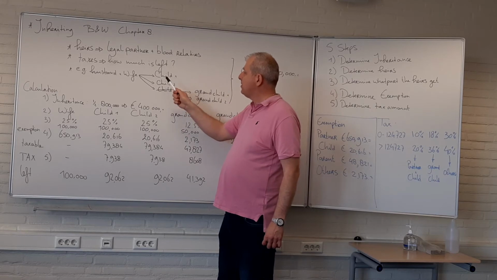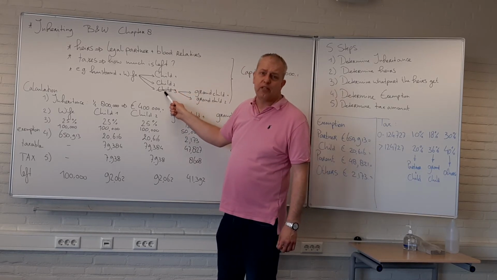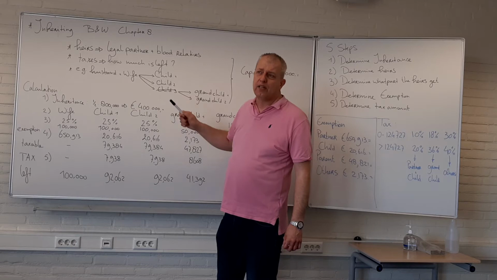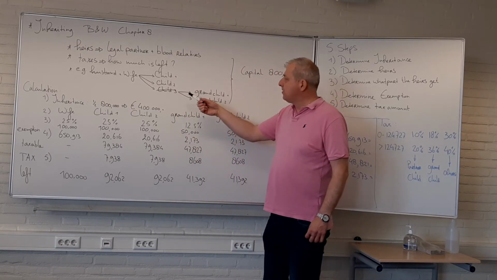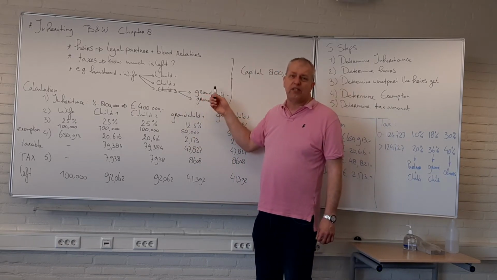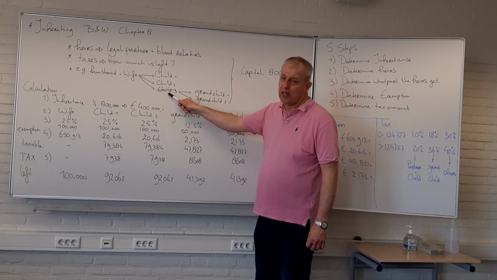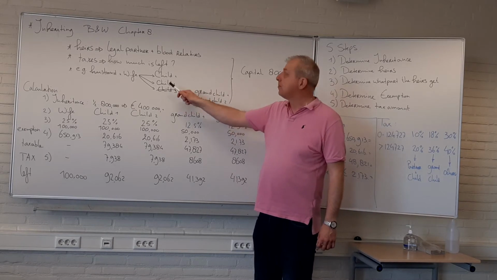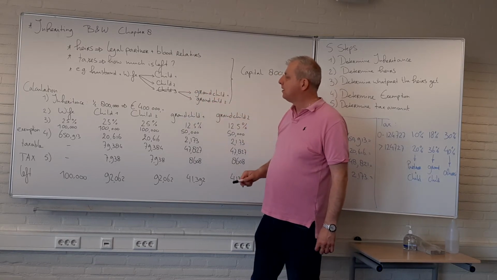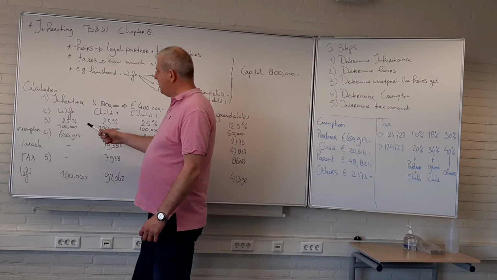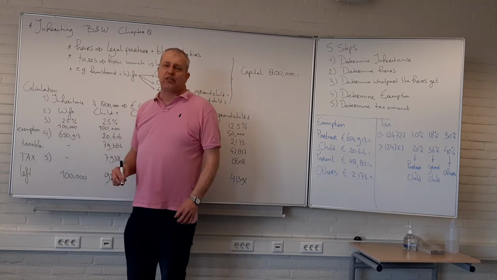So that's child 1, 2, and would have been child 3 if he lived. But because he's dead, his grandchildren take his place. So these 2 grandchildren take the place of child 3. Yes, because they're blood relatives as well. Then, determine what everyone gets.